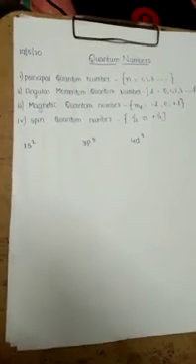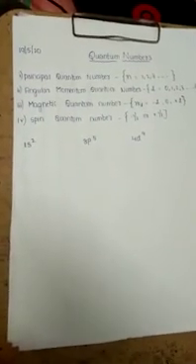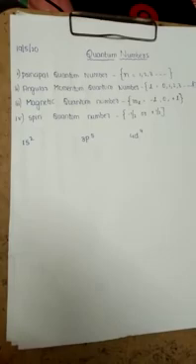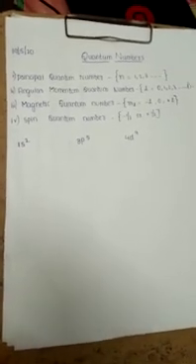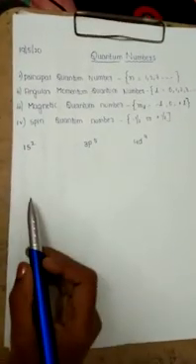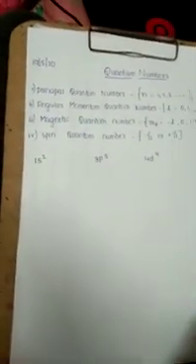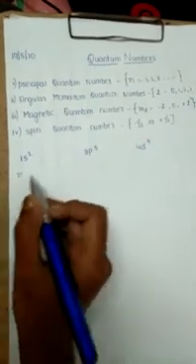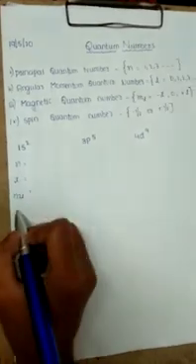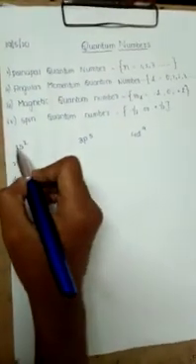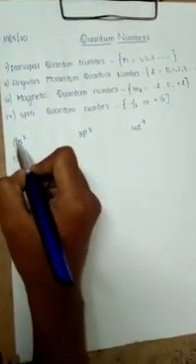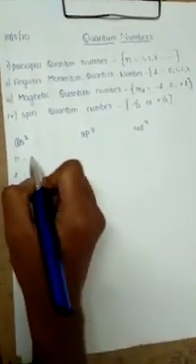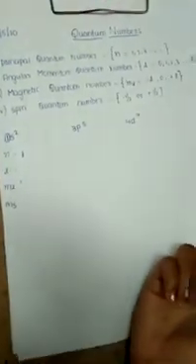Now I am going to tell you how we can write the quantum numbers for a given element. That means if 1s2 is given, how can we write the values of these four quantum numbers? We have four quantum numbers, that is n, l, ml and ms. Here the n value, we can easily recognize, is the constant number given. Here the n value is 1. And the L value, how can we write it?